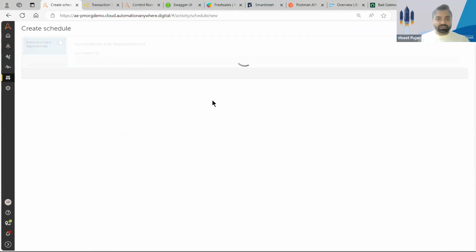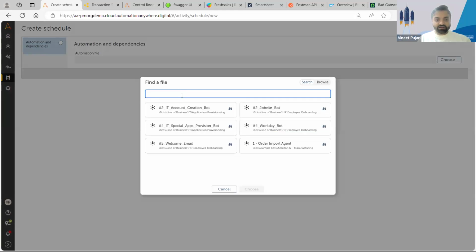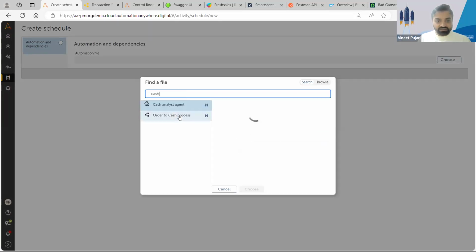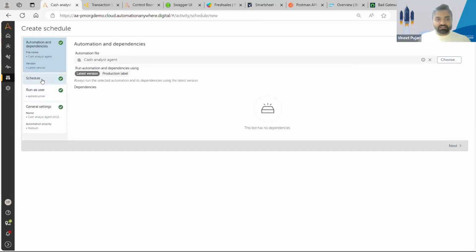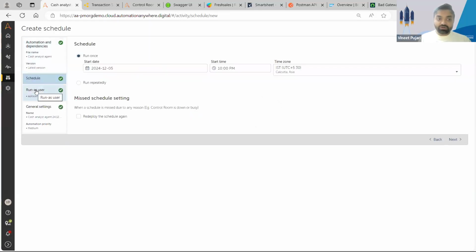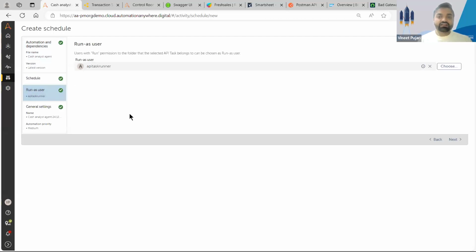I can go to schedule. I can simply find my API task. I have an API task here called cache analyst agent. I can simply select it. And then, as you can see, I don't need to select any runner machine here.